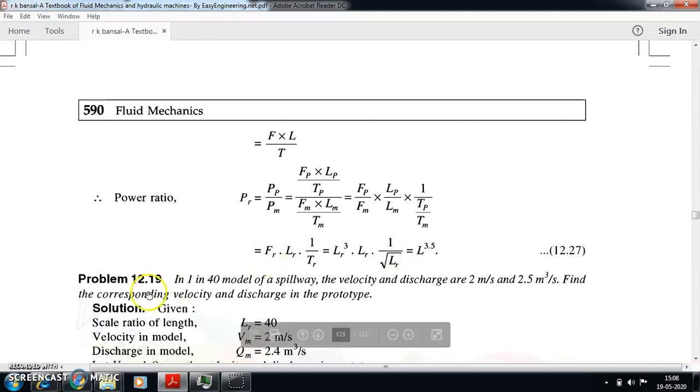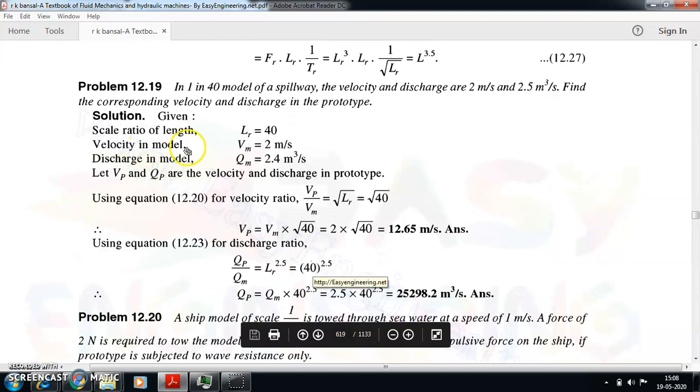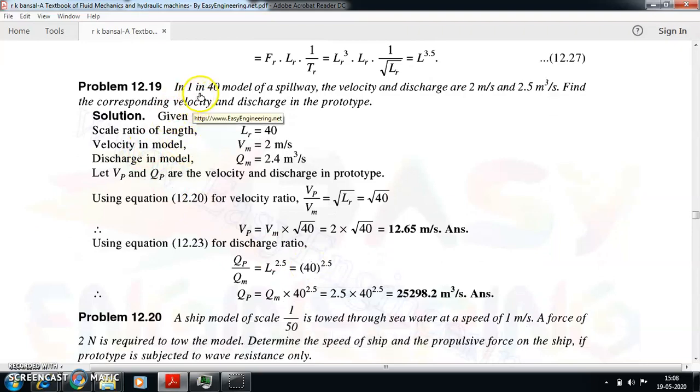Okay. So with this, we will get into one problem. If you see this problem 12.19, in a 1 to 40 model of a spillway, the velocity and discharge are 2 meter per second and 2.5 meter per second, and you need to find the corresponding velocity and discharge in the prototype.